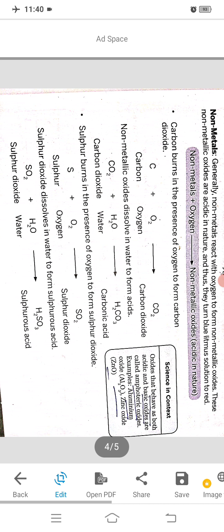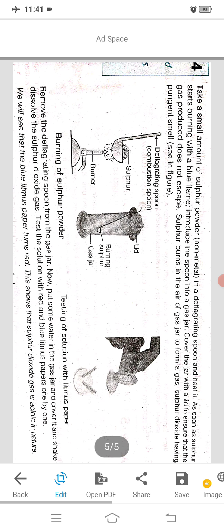Next activity. Sulfur burns in presence of oxygen to form sulfur dioxide. If we burn some amount of sulfur in a closed vessel and dissolve this gas into water, and we check the litmus action, that is, we put red litmus paper and blue litmus paper, we can see that there is no change in the red litmus paper, but the blue litmus paper changes into red.